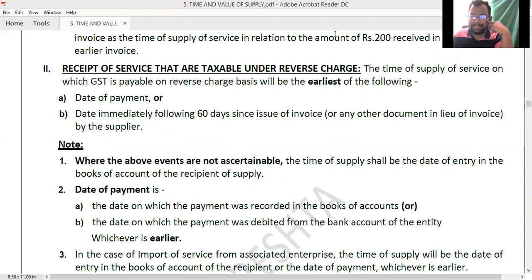So why is 60 days taken in the case of reverse charge mechanism? See, it's a provision, and there is no logical explanation. If I ask why a 30 days time limit is given for the issuance of invoices, it's a time limit for which we don't have any proper explanation. There is no logical explanation for it. Some time limits are fixed in the Act, and we need to follow them as they are. That's it.